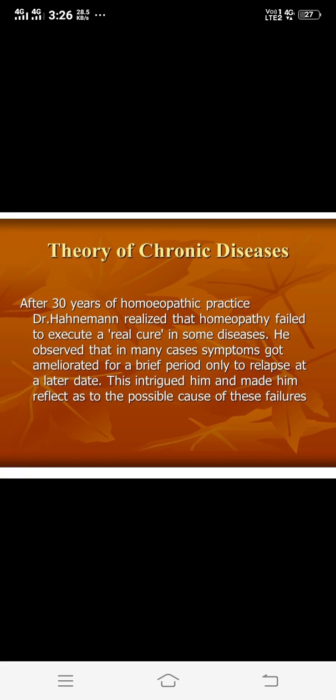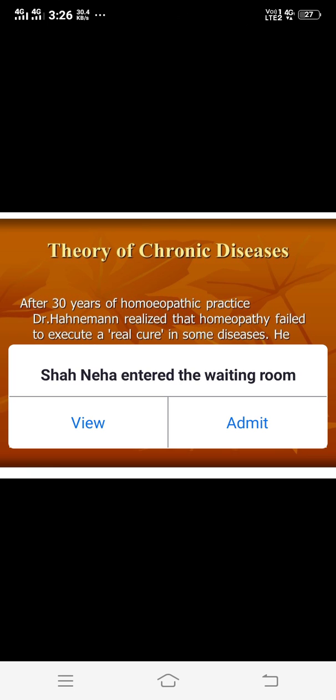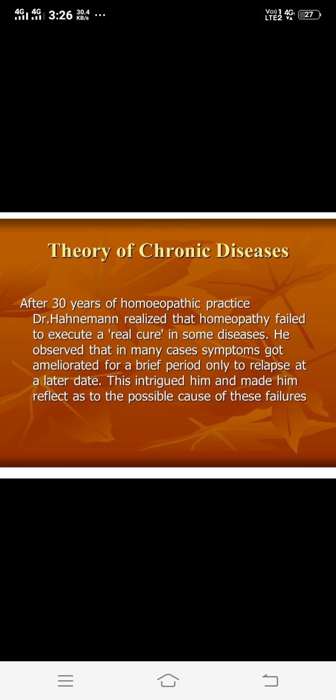These are the examples of artificial chronic diseases. Then the second type of chronic disease is false chronic disease. What are false chronic diseases? False chronic diseases are those in which there is a derangement in the dynamic force which is as good as true chronic diseases.